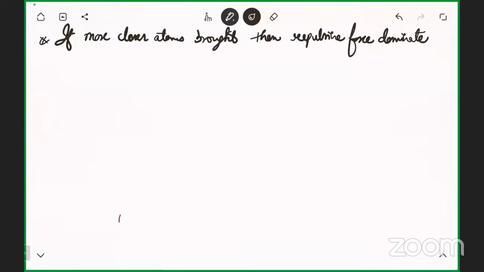These are all experimental things. You have to remember that whenever the atoms are more close, the repulsive force tries to dominate and the potential energy will start increasing.